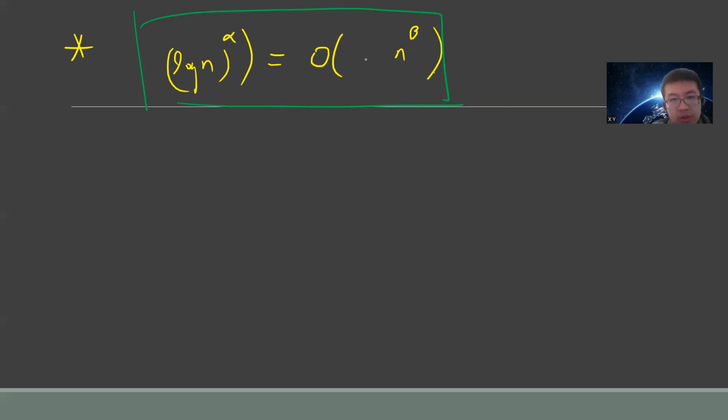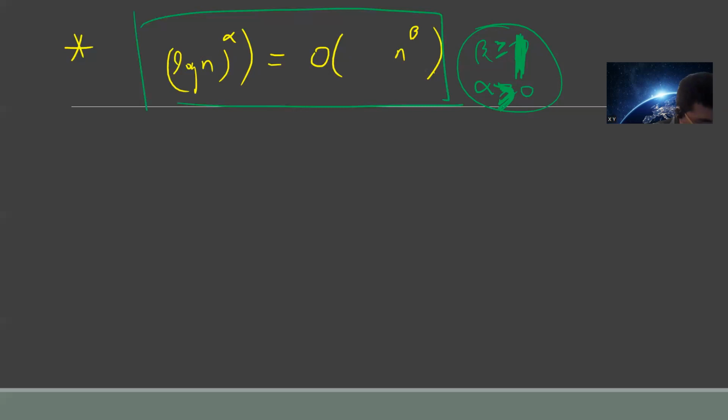Okay, so (log n)^alpha is O of n^beta. Obviously, we need to consider beta greater than or equal to 1. For beta equal to 0, that is constant. And alpha should be greater than 0. If alpha is less than 0, then sure this will be true. If alpha is 0, then both are constant, so it doesn't make any interesting case. So beta is greater than or equal to 1, and alpha needs to be greater than 0.